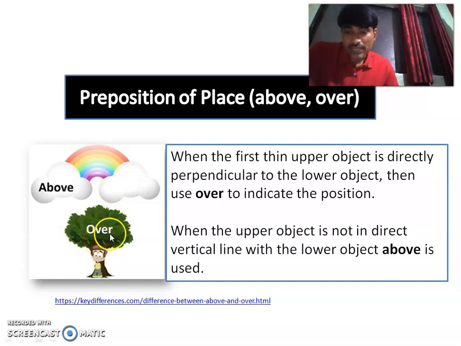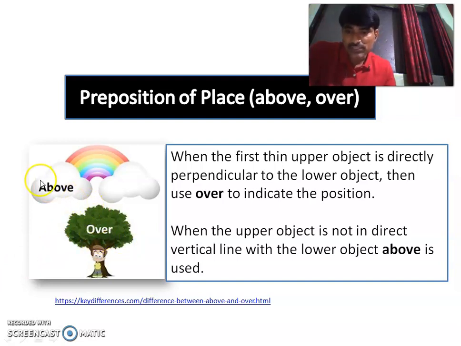As I said in the beginning of this session, there is a ceiling fan over my head. If I am completely under it, vertically under it, in that situation I can use over. But make sure that there is a space between these two objects. For example, this is the space.